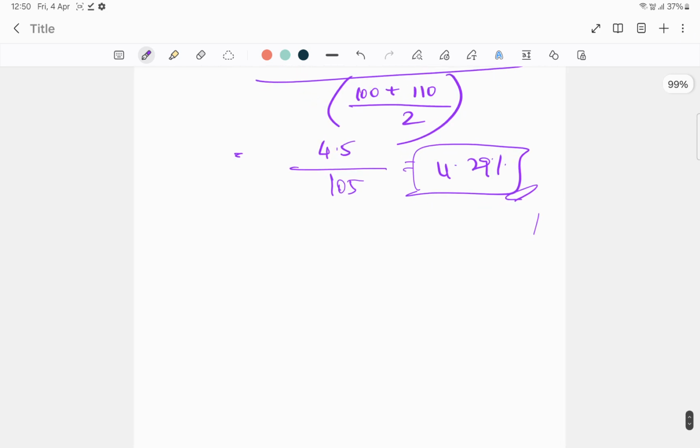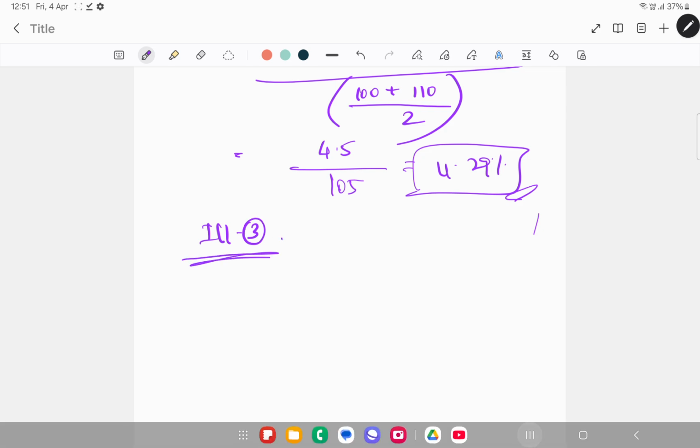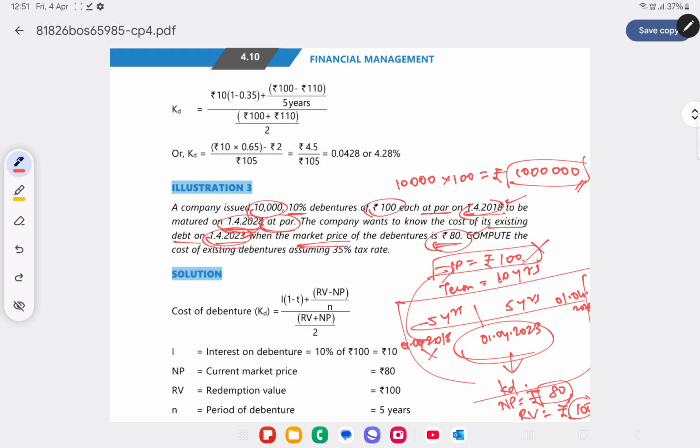There can be a problem in taking the appropriate value for net proceeds: when calculating KD as on 1st April 2023, we take the net proceeds today and not the earlier issue price. So let's take all the data. Net proceeds today will be 80. Redemption value is 100.